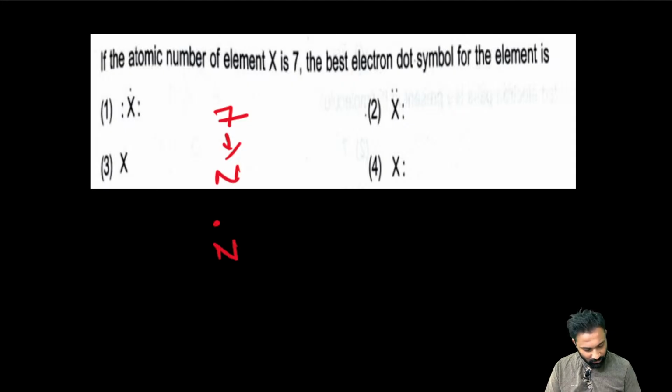Indirectly it is the Nitrogen Lewis dot structure. Nitrogen is having 7 electrons, 5 valency electrons. So the answer is 1. Right. The answer is 1. Okay. Good.